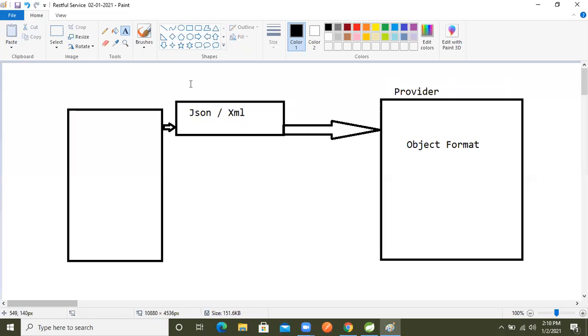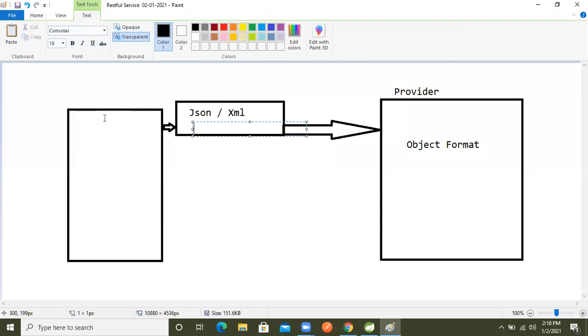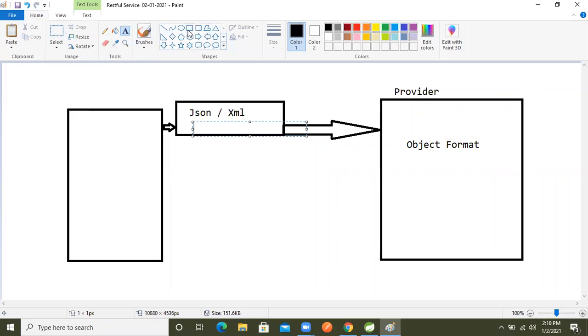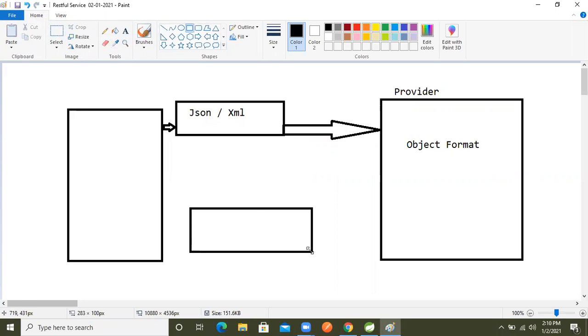If the consumer makes the request as JSON or XML, in any case our provider will not return JSON.